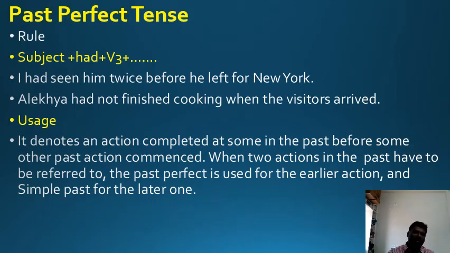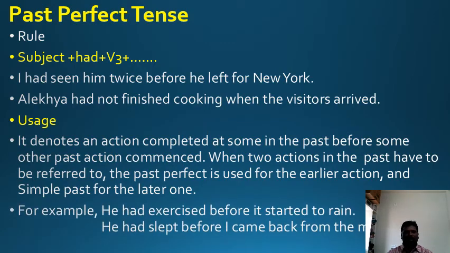Please try to understand. It's a very important tense. So when two actions in the past have to be referred to, the past perfect is used for the earlier action and the simple past for the later one. See the example. For example, he had exercised before it started to rain.